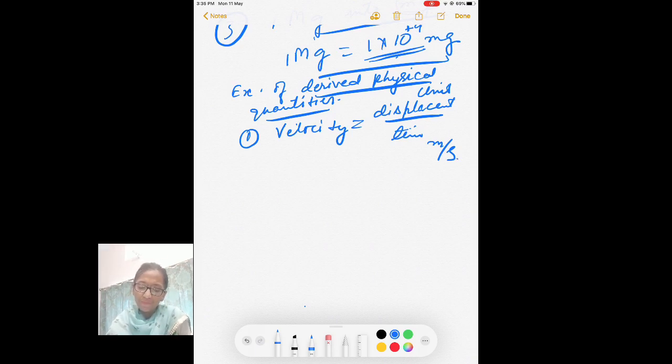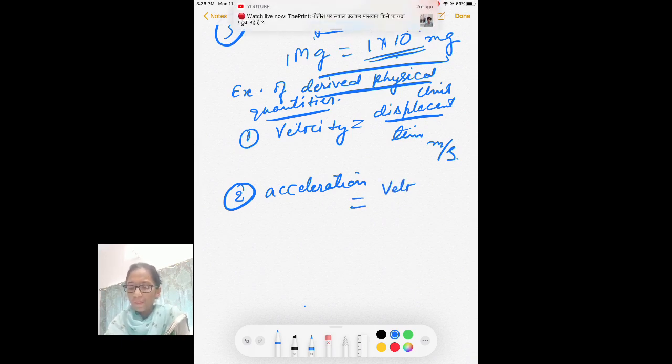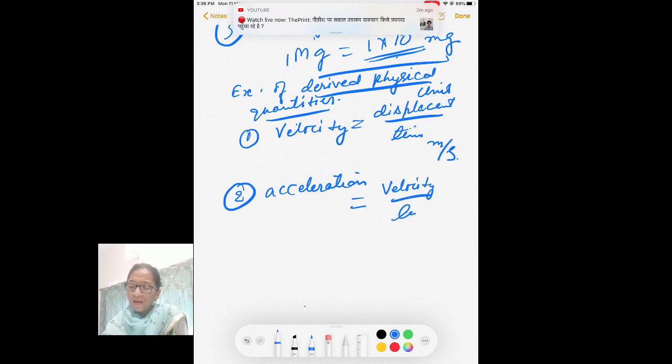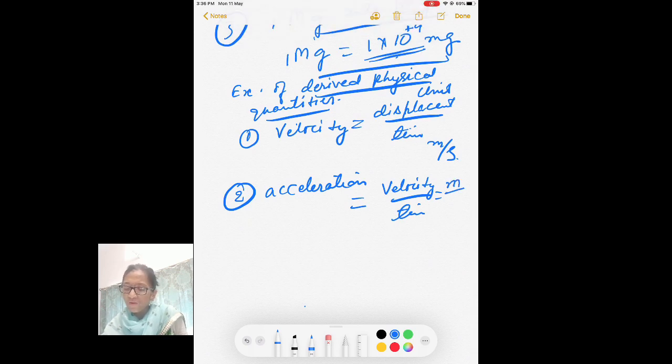Now the second one, acceleration, and this is equal to velocity per unit time. For velocity you have just written meter per second, and one more time, so meter per second square.